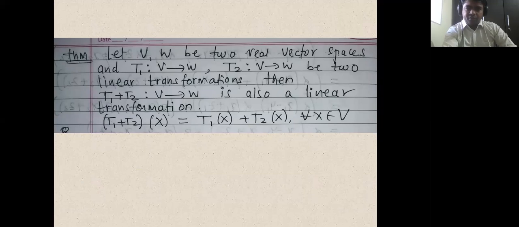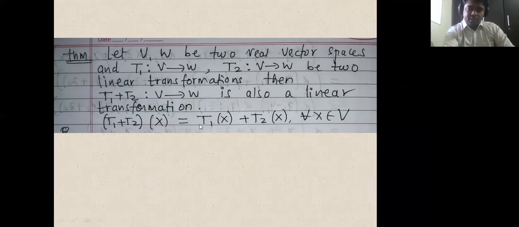Okay, the definition of this mapping T1 plus T2 is: T1 plus T2 applied on a vector x is equal to, it gets split. This is the definition of this addition map, T1 of x plus T2 of x.